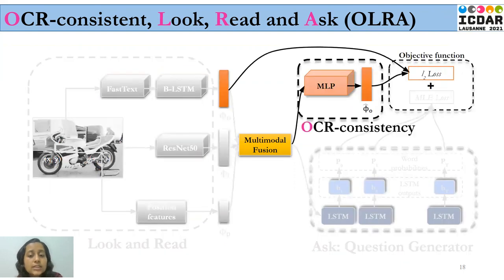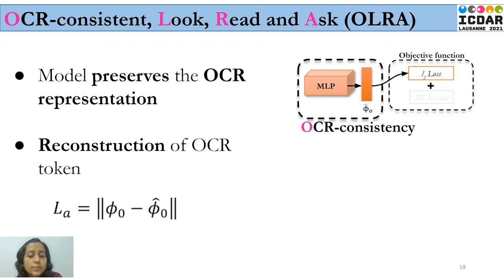Now let us look at the OCR consistency module. After learning the joint representation of both image and OCR tokens, the model should be able to generate questions given a specific token. To ensure this consistency, it is important that the joint representation learned after the fusion preserves the OCR representation phi-O.